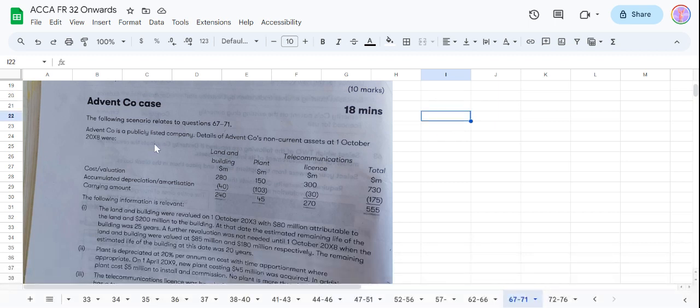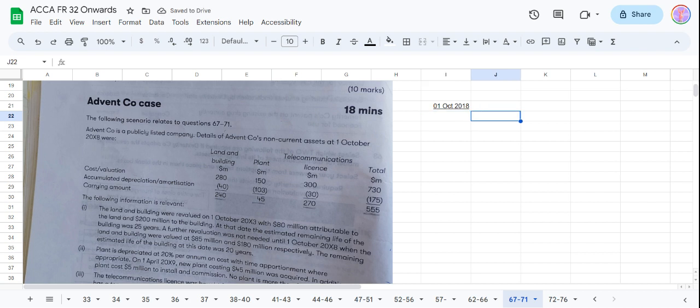The following scenario relates to questions 61, 67 to 71. A company is a publicly listed company. Details of Advent company's non-current assets on 1st October 2018 are as follows.